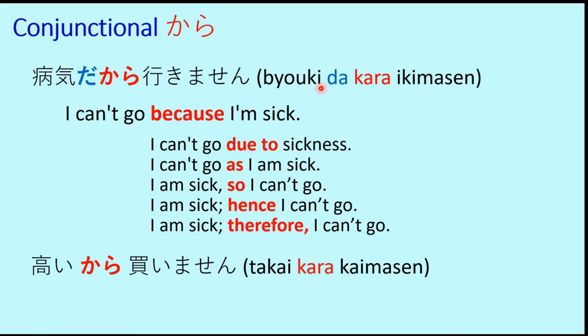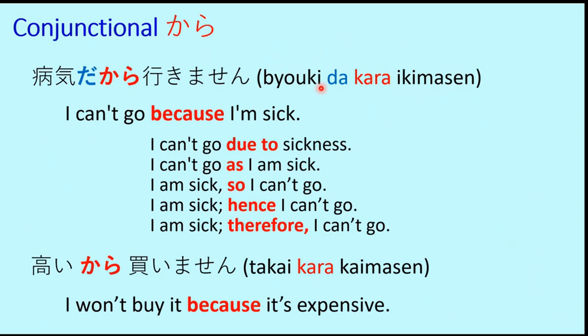Another example, takai kara kaimasen. Now we don't see the da part here. So that means takai must be an adjective. And in the last lesson on adjectives, we learned that takai means high. Although we described it as high in length or height, it is also used to express a high price. So that means here takai represents expensive. So takai kara kaimasen. That means it's expensive. That's why I won't buy.